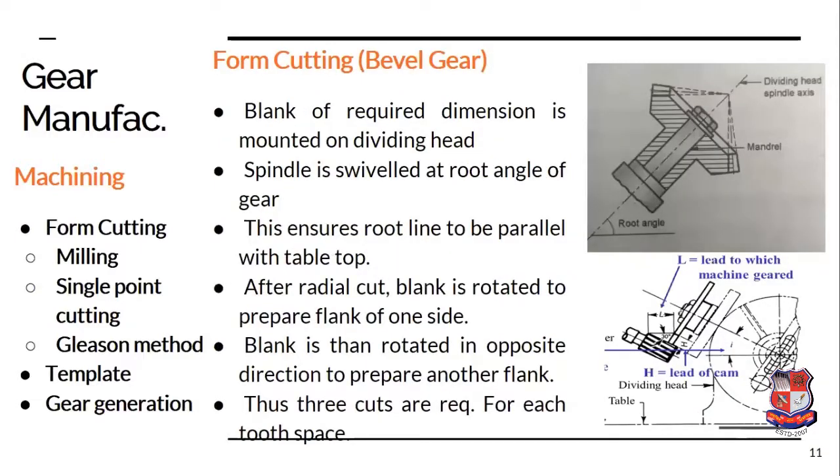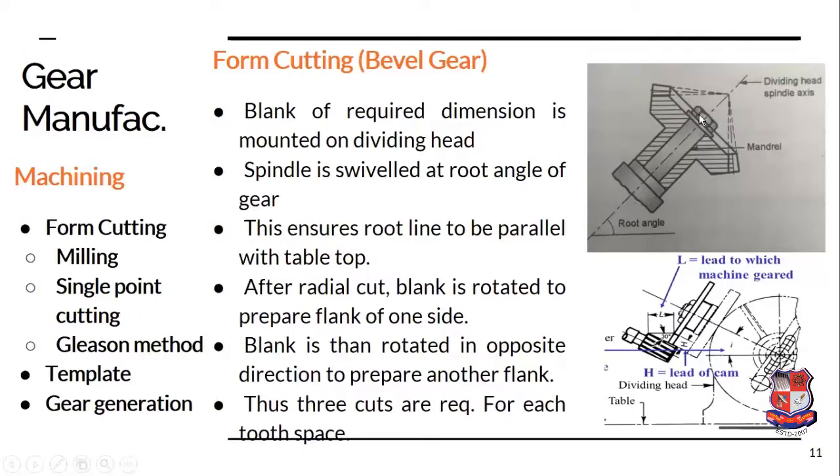The third one is cutting the bevel gear. Now we know that the bevel gear is used for transmitting motion between two perpendicular shafts or shafts at an angle, and therefore there is a certain cone angle which is always provided in the case of the bevel gear. So this is the cone angle which is provided.